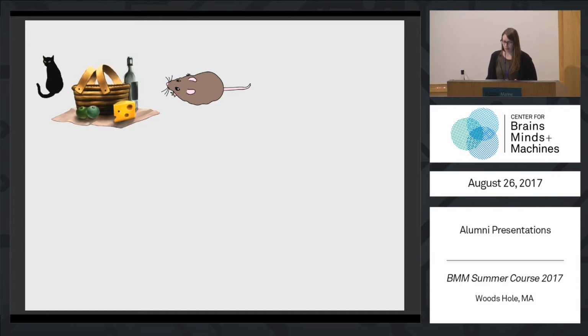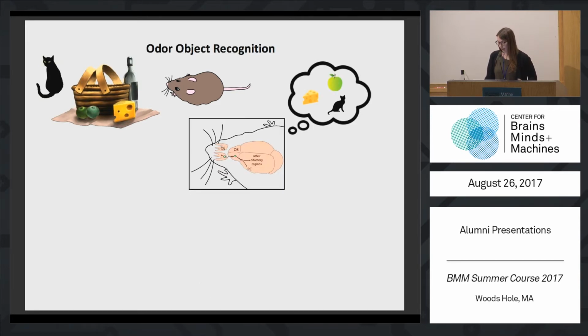picnic. I'm really interested in how the brain accomplishes this. I'm really interested in understanding how networks of connected neurons in brain tissue represent information, and how this information results in our ability to perceive and recognize objects in the environment. I've chosen to study this question in the mouse olfactory system.